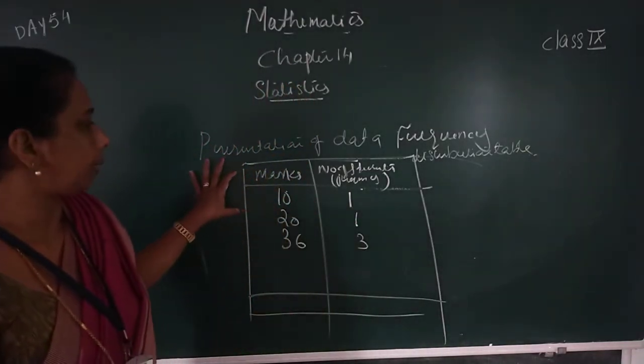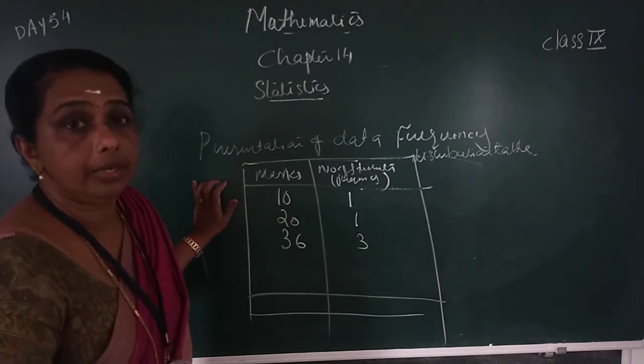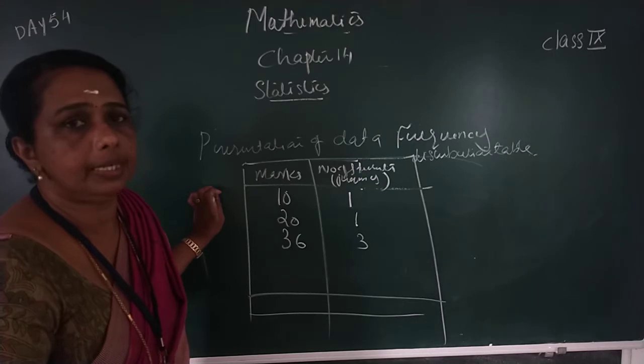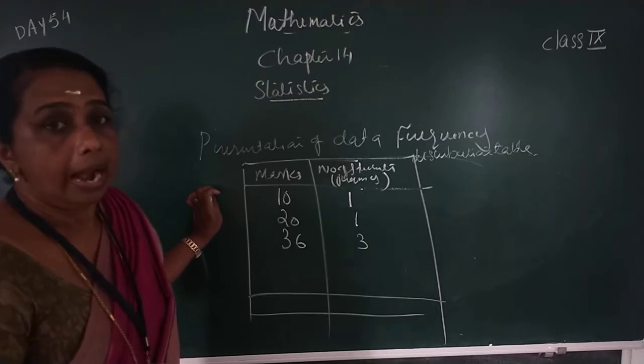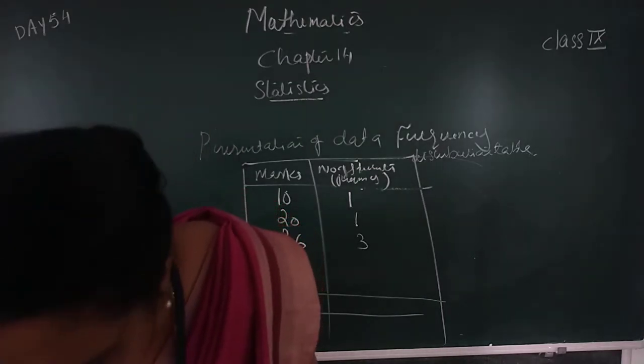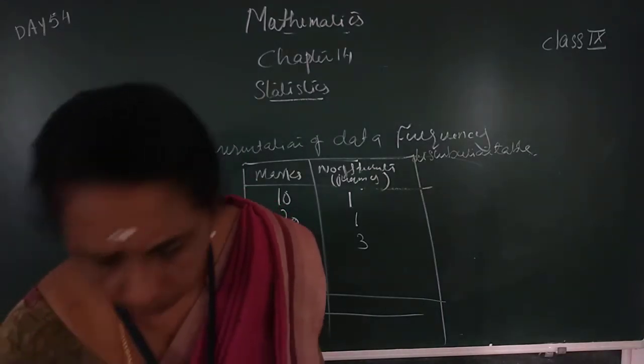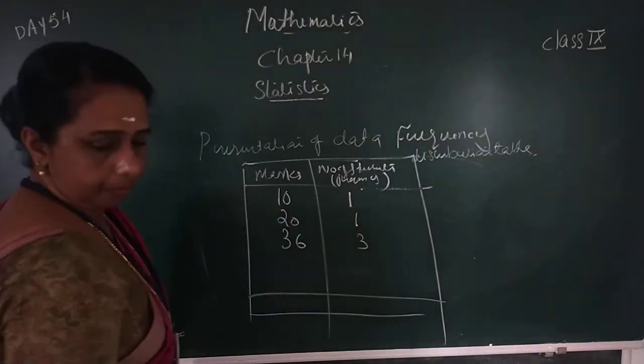This way we can present the data, and this table is also called an ungrouped frequency distribution table. In your textbook page number 241, the ungrouped frequency distribution table is there.